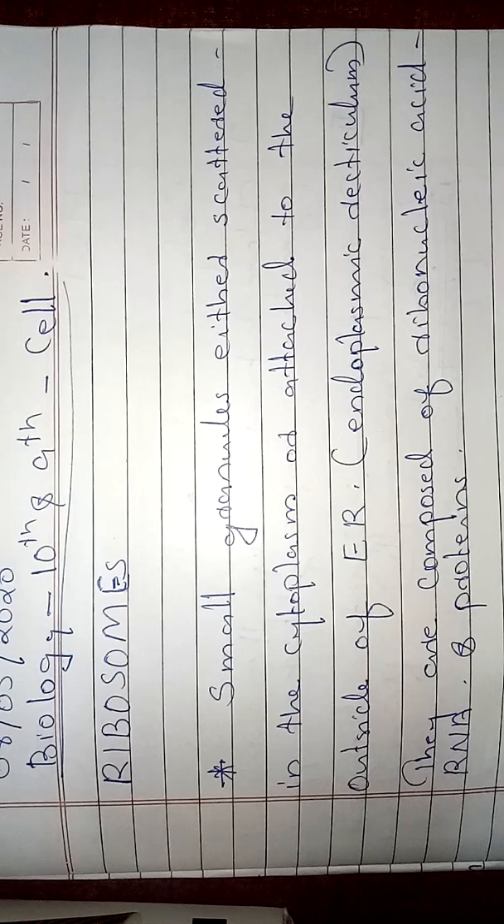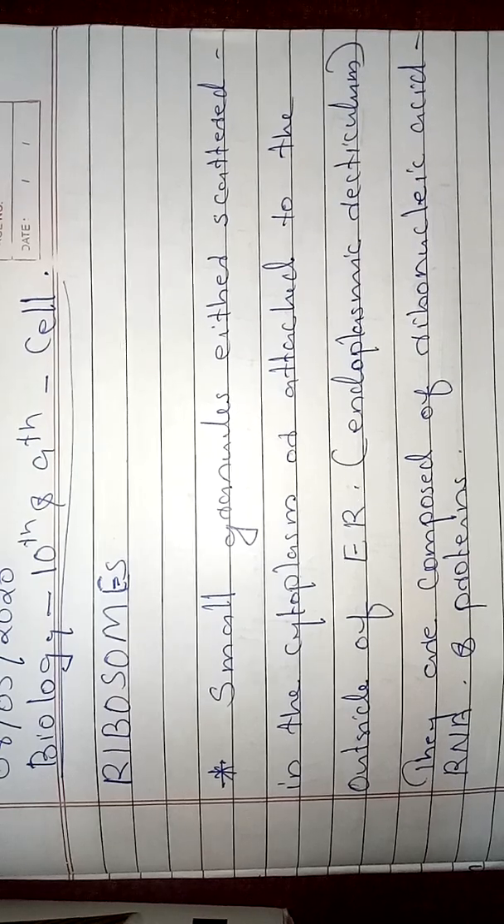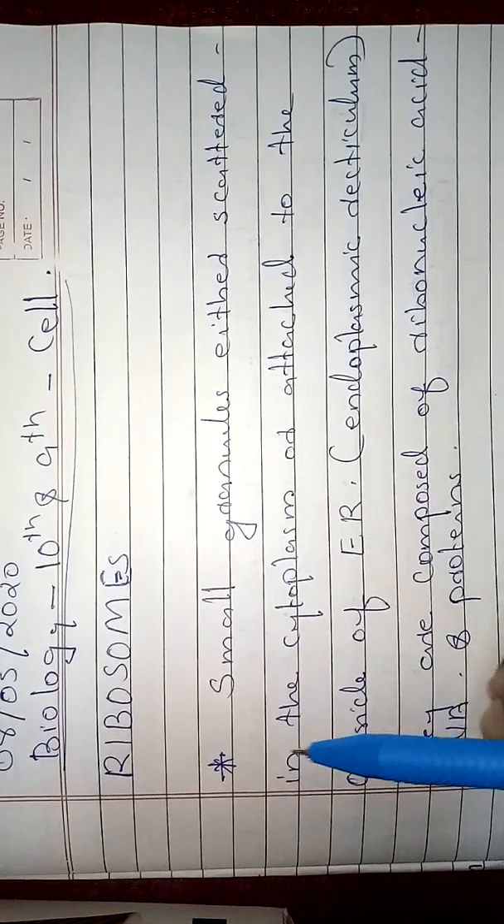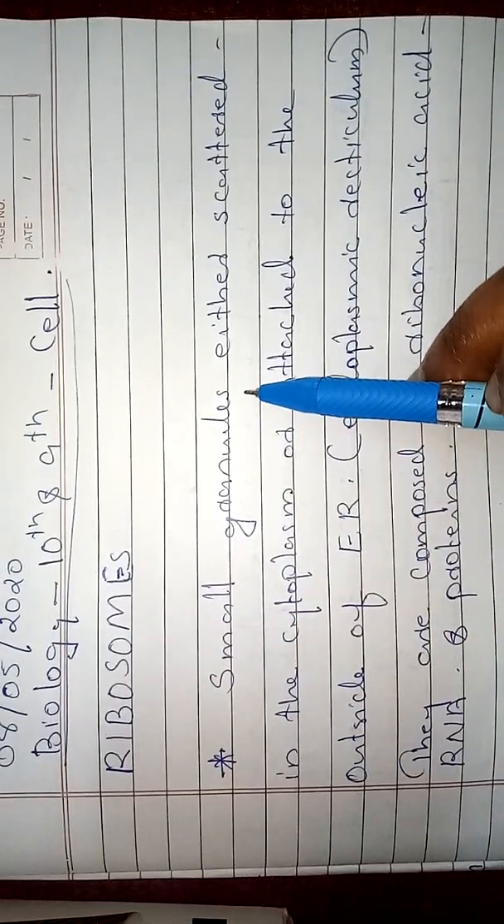Hello everyone. Today also we are going to continue with the cell organelles. Yesterday we saw mitochondria and endoplasmic reticulum. Today we are going to discuss ribosomes. So ribosomes are small granules.